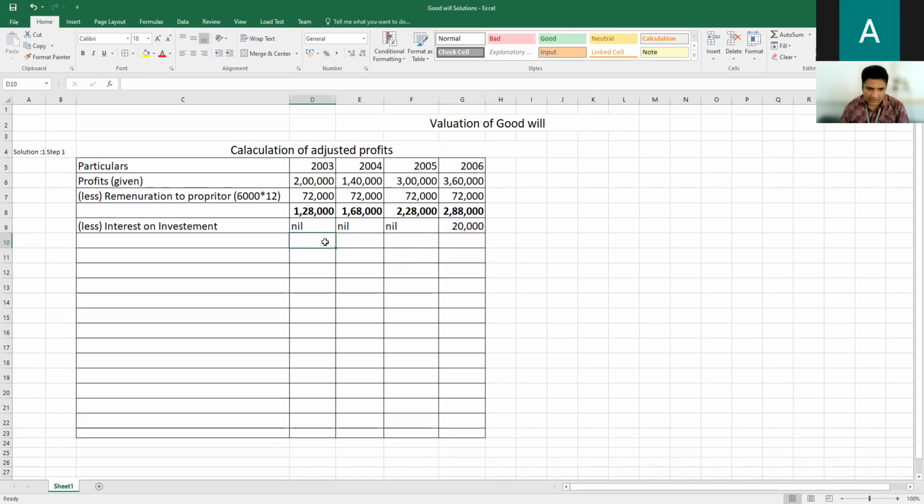Now again you have to do the total. The same amounts you will get: 1,28,000, 1,68,000, 2,28,000, and 2,88,000 minus 20,000 gives 2,68,000. This is the amount you will get after interest on investment. Then add loss due to speculation. What was the amount?